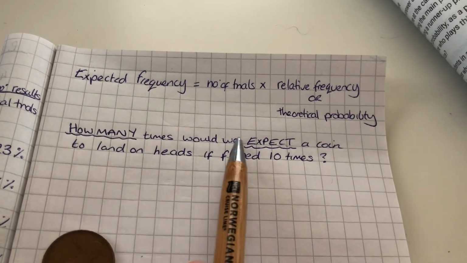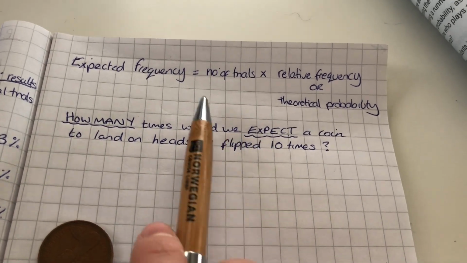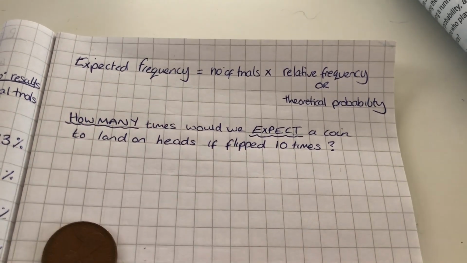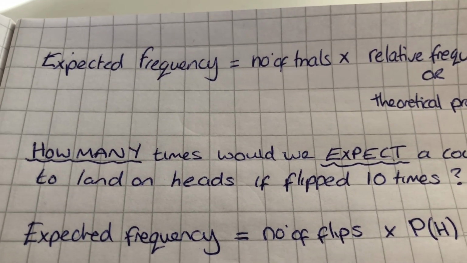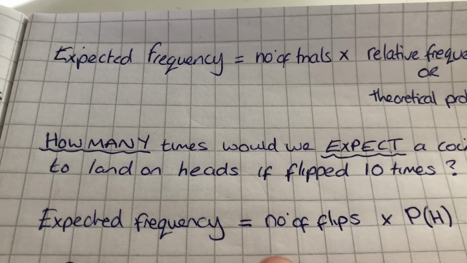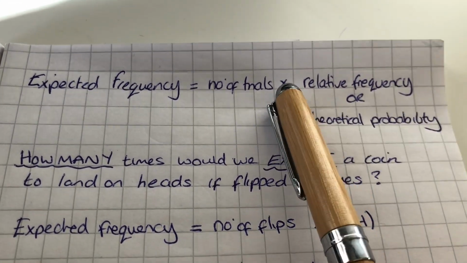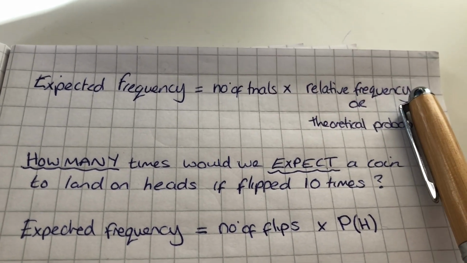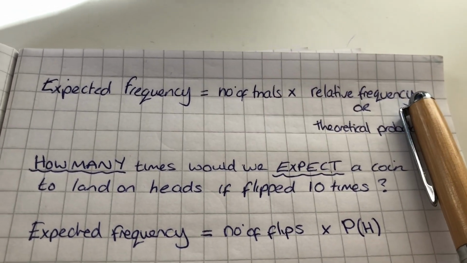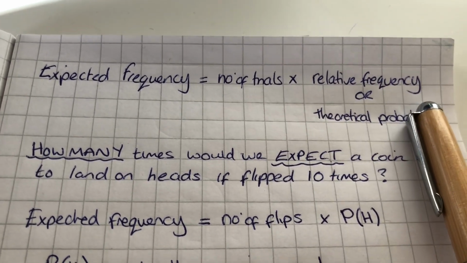So that really helps us in an exam to remember that it's asking us to do expected frequency. Okay, so the expected frequency is the number of trials. Well, the trials in this case would be the flips of the coin, and we multiply that by either the relative frequency. Well, we haven't been flipping coins lots of times and recording down the results, so I'm going to use the theoretical probability because we can.